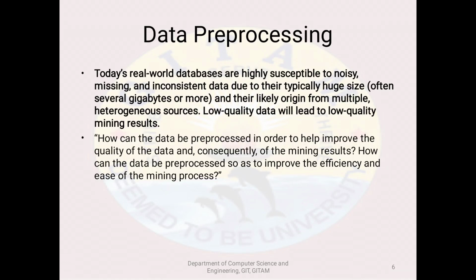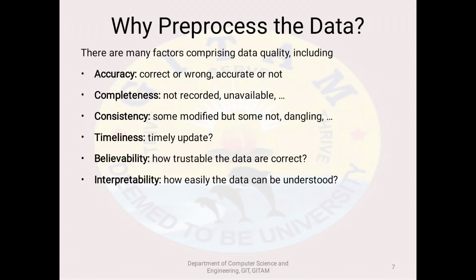These data are very huge, extremely fast, and vary in type. Big data refers to data sets that are not only big but also high in velocity and veracity, which makes them difficult to handle using traditional tools and techniques. So definitely we need data pre-processing techniques. Now we will see what the factors are, and why we process the data. Here we have different factors regarding data quality: accuracy, completeness, consistency, timeliness, believability, interpretability.